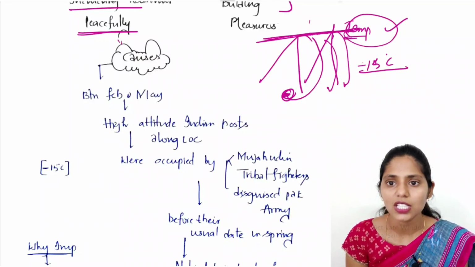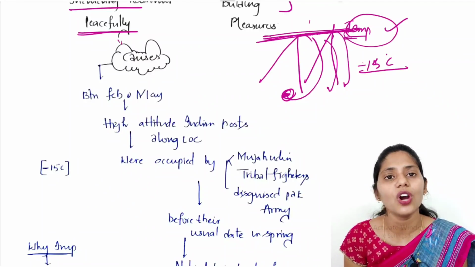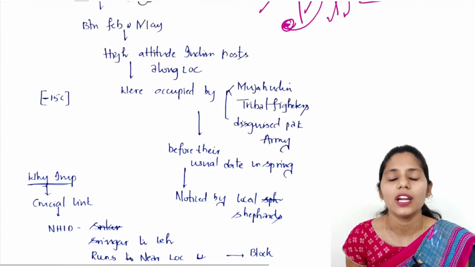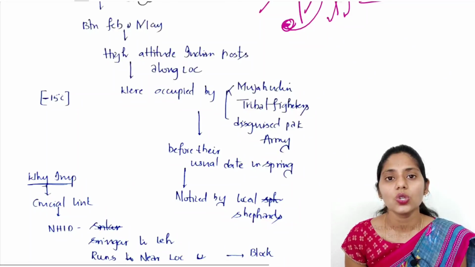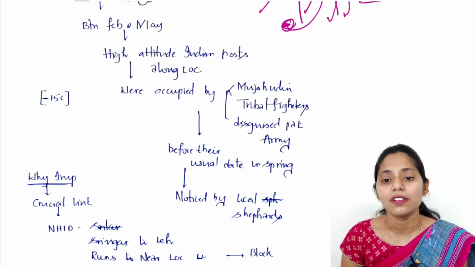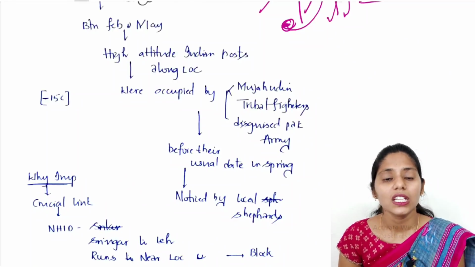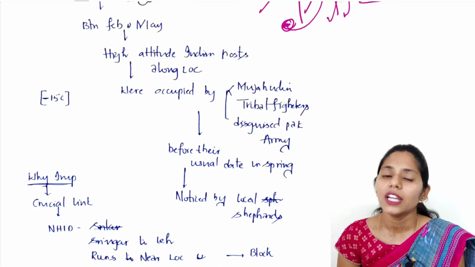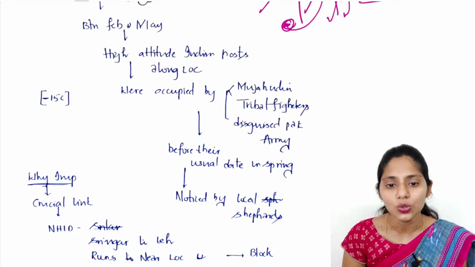In these high altitude areas, we have Indian posts. But between February and May 1999, Mujahideen and tribal fighters of Pakistan, as well as disguised Pakistan army, arrived at those places and occupied our Indian posts in the higher altitude regions.